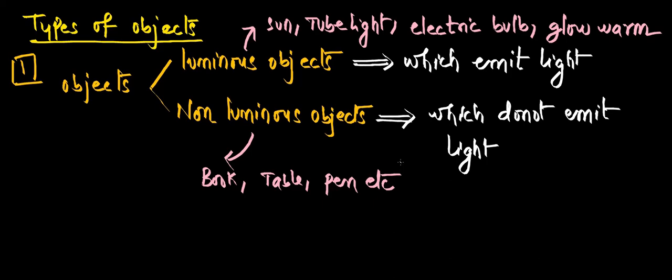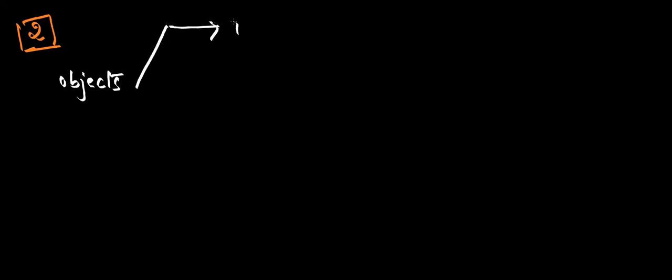There is another way of classifying the objects, depending on their ability to allow the light. We will see them now. So the second classification of objects. Here objects will be classified into three types. Number one, transparent objects.